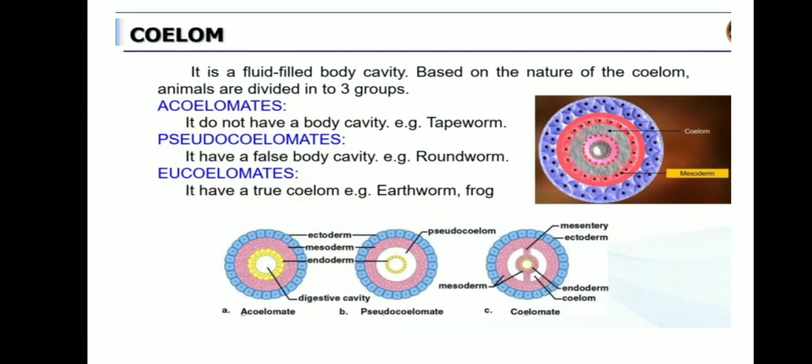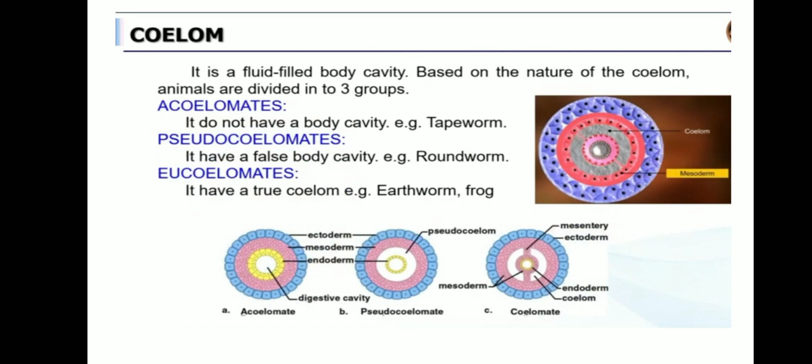Eucoelomate means three layers are present along with the coelom. Coelom is present inside. You can note in the picture, outer ectoderm, inner pink color part is mesoderm, innermost part is endoderm. In between that you can see the white color area, that is coelom, where the fluid is filled. Example, earthworm, frog, all that comes under eucoelomate, or even we come under this eucoelomate only.